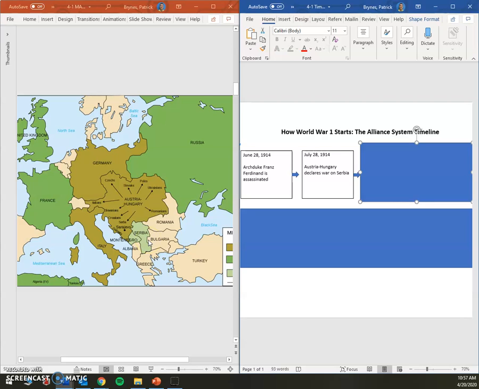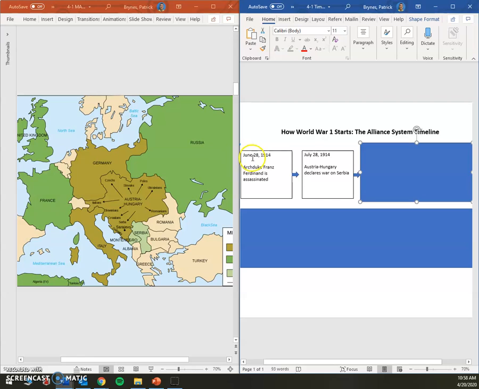Well, they wait a month because they know that if they go down and crush Serbia, Serbia has an ally. And it's kind of hard to tell with the greens here, but Serbia's ally is enormous Russia. So they're thinking to themselves in that month between June 28th and July 28th, okay, if we declare war on Serbia, there's a really good chance that Serbia is going to be locked in an alliance with Russia, so we're probably going to have to deal with Russia.